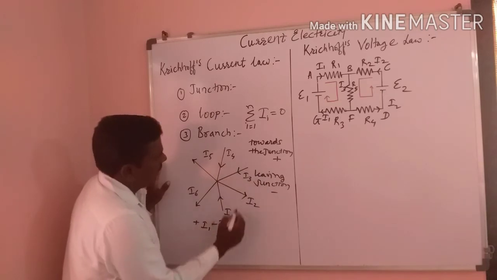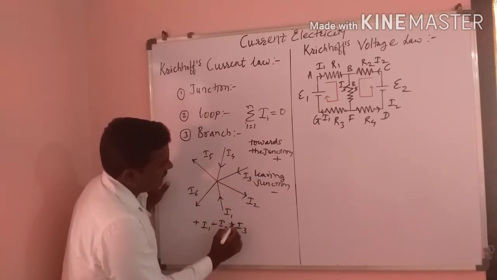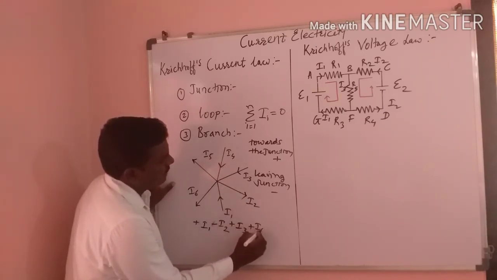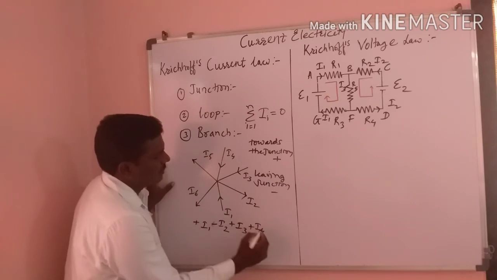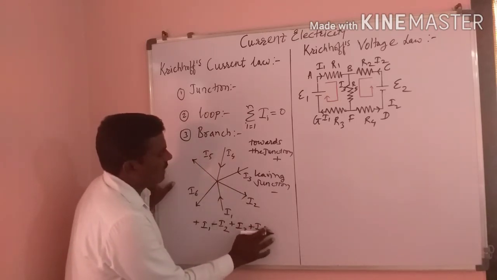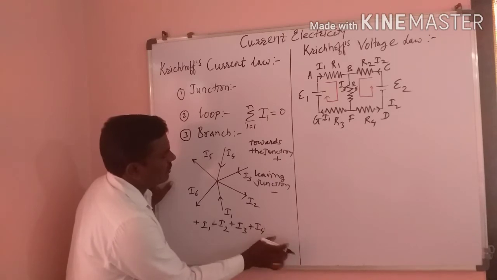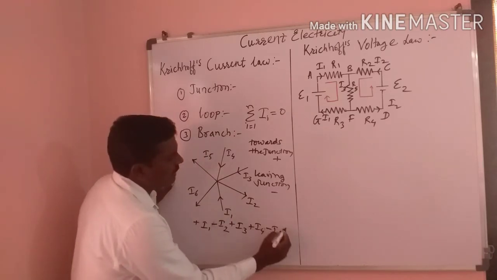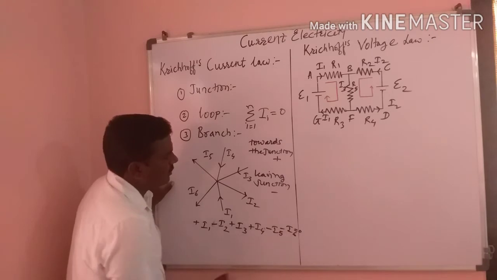I3 is towards, so plus. I4 also has a plus sign. I5 is leaving, so minus I5, and I6 is also leaving, so minus I6, equal to 0.